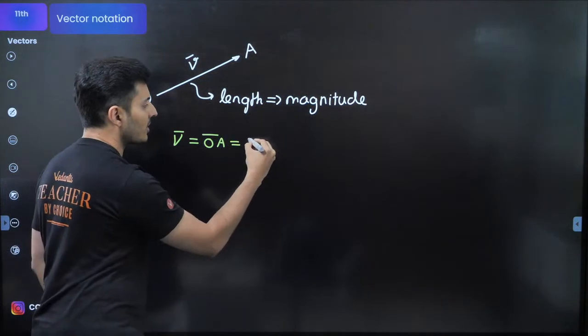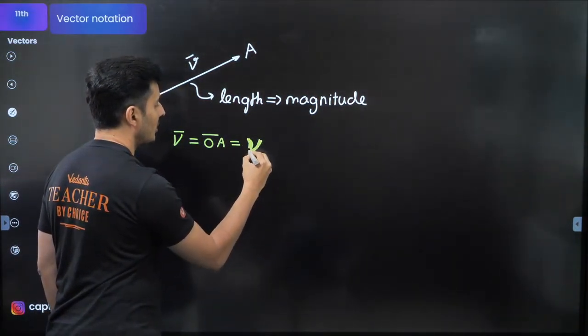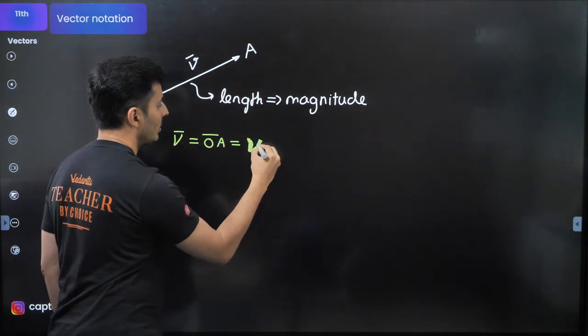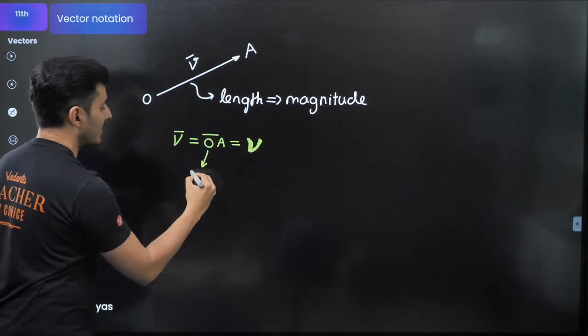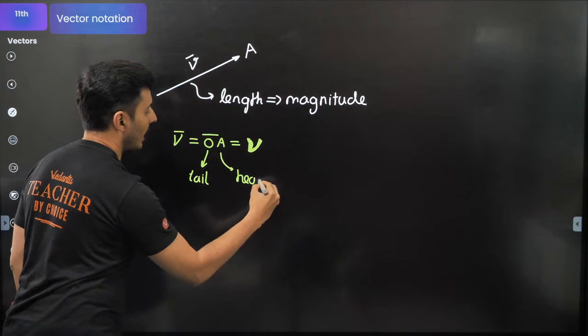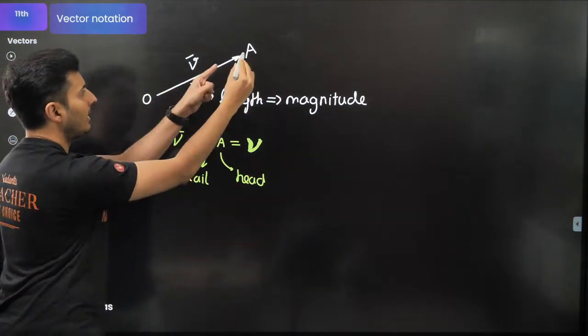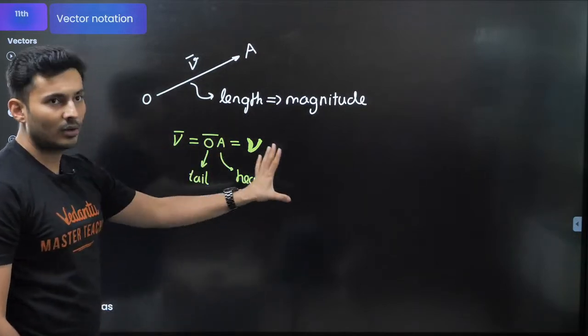Some books also use a bold symbol, so you can use bold notation to represent a vector quantity. This point is the tail and this is the head. It shows the direction in which it is going. So this is the vector notation.